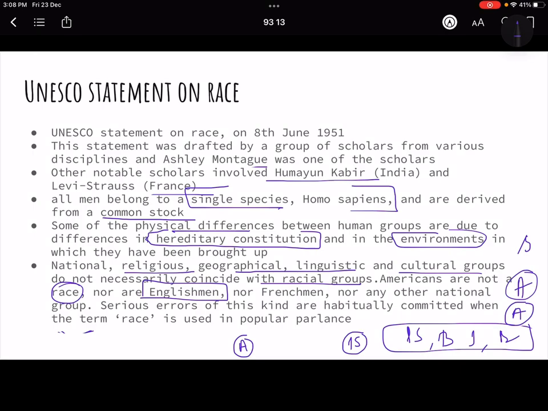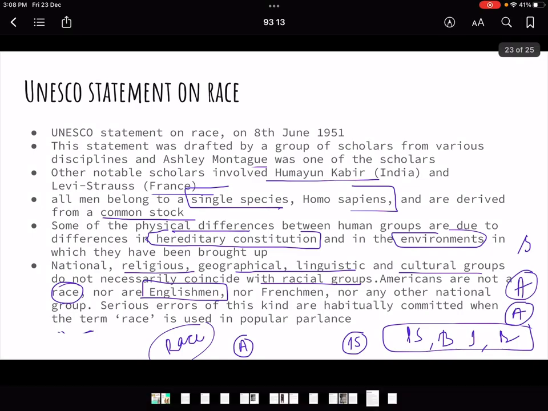So race is not something which is a national concept or maybe a religious concept or maybe a linguistic concept. It is different, right? So do not make a mistake there.